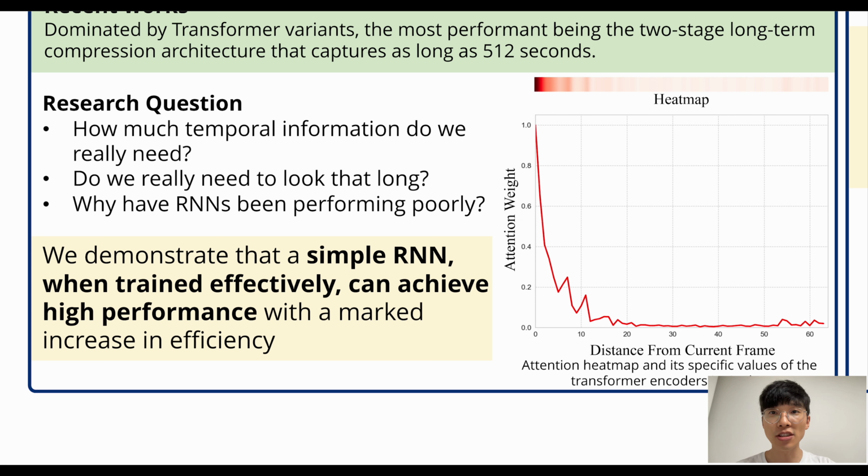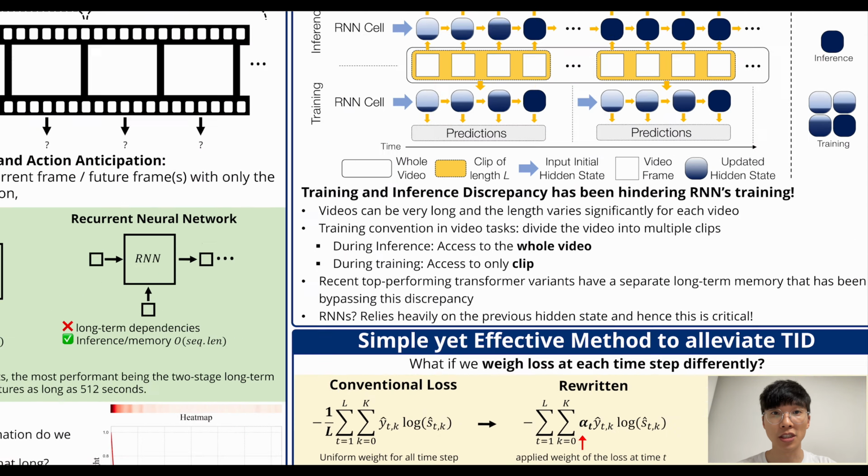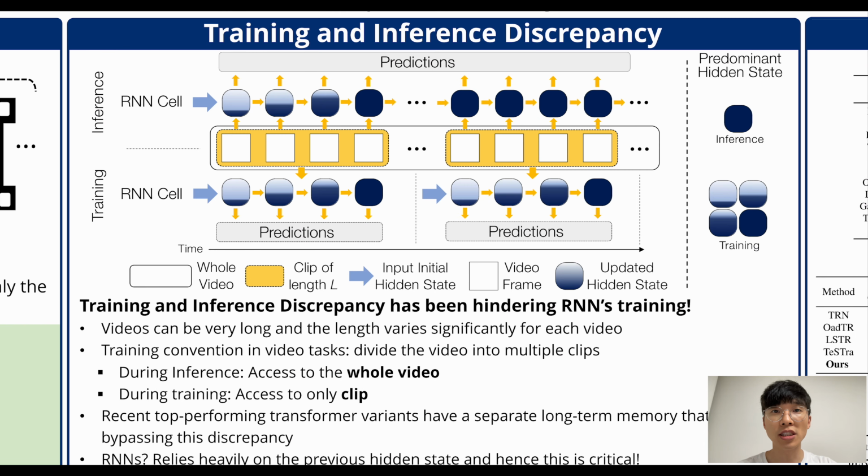This naturally leads to the question, why have RNNs been performing so poorly? Our study illustrates that when trained optimally, a simple RNN can not only achieve impressive performance, but also bring about substantial improvement in efficiency. We attribute the suboptimal performance of RNNs to a training inference discrepancy.